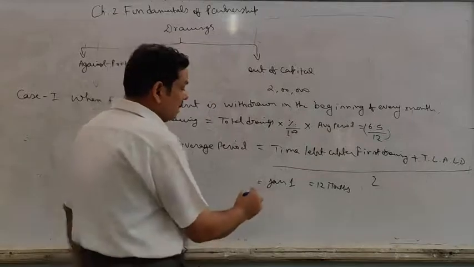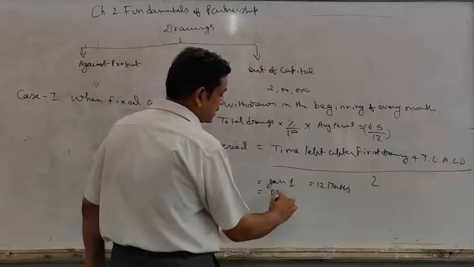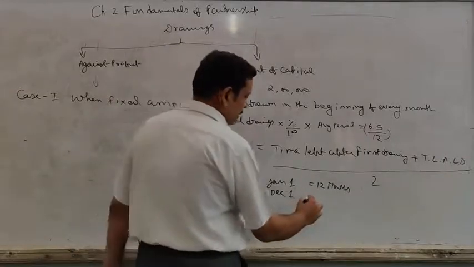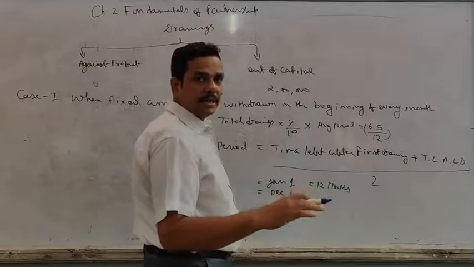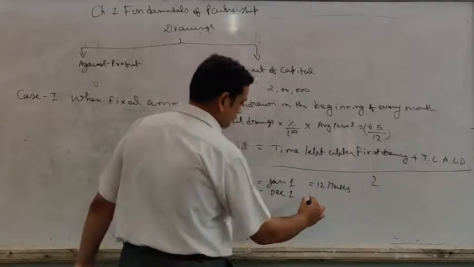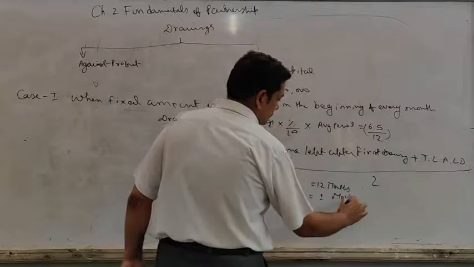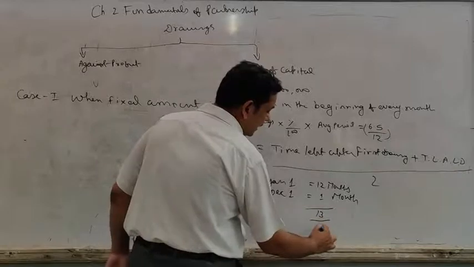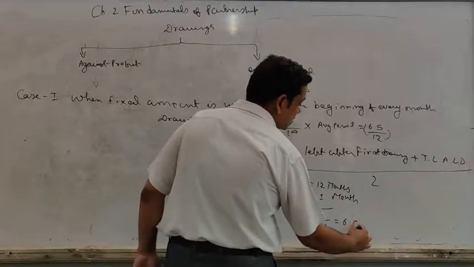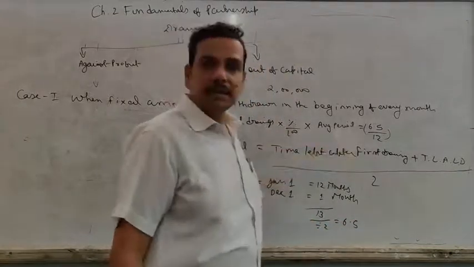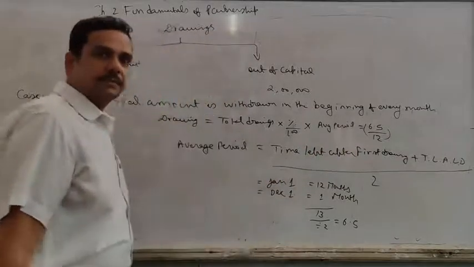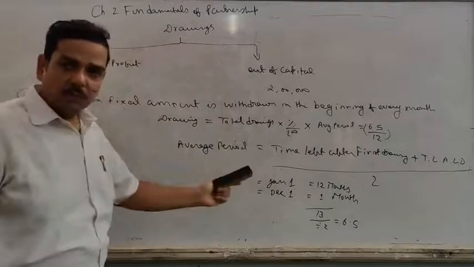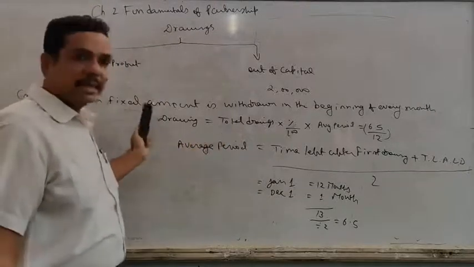Now your last drawing will be on December 1, so again you are left with 30 days or 1 month. Don't get confused by the 31 or 28. On average we take it as 30 only. So total time you are having is 13 months divided by 2. What you will get is 6.5. So in this way we have taken 6.5 as average. Clear? So this is the formula. In this way you are going to calculate the amount of interest on drawing under case 1.